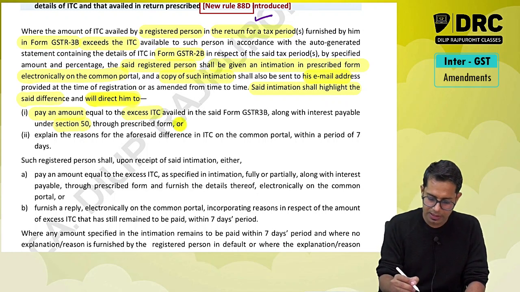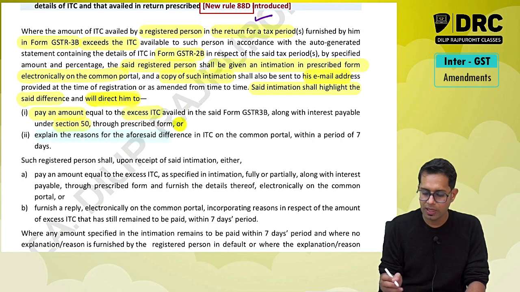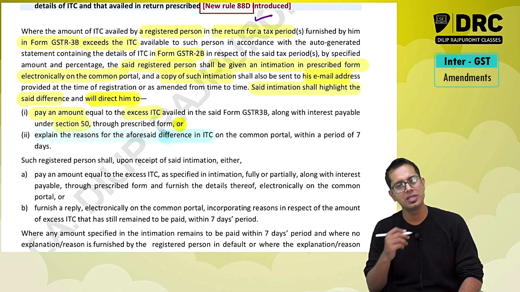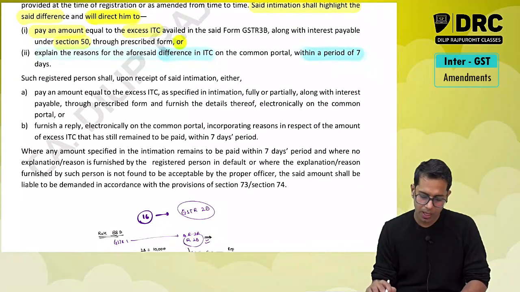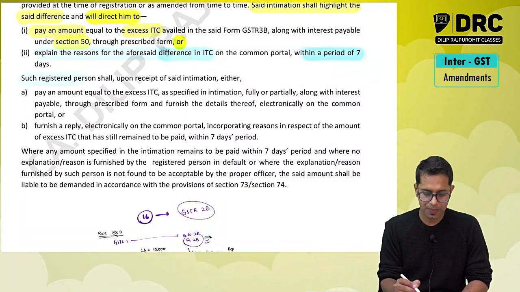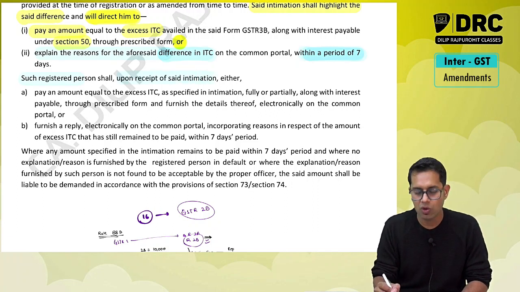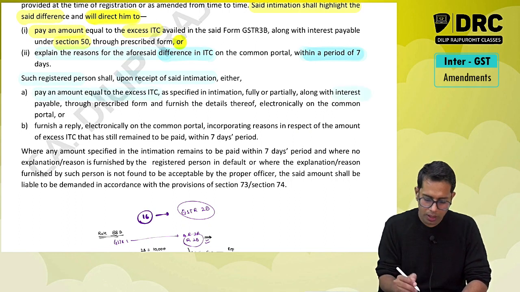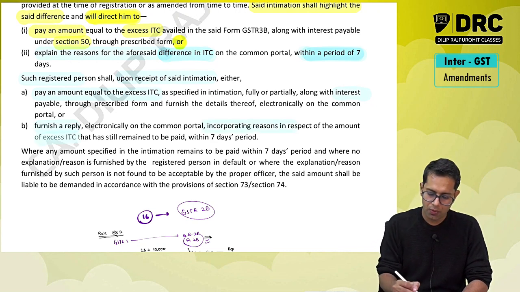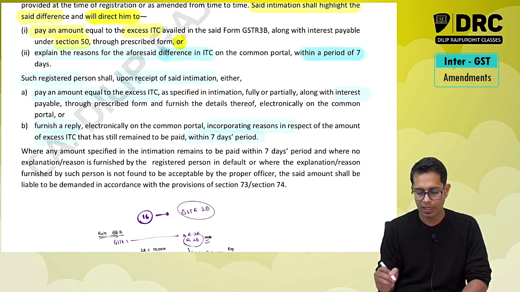or explain the reasons, or what, sir? It will ask you to explain the reasons for the aforesaid difference. Why is there a difference? Now this you have to give within 7 working days. Such a registered person, I am a registered person who has received the intimation, upon receipt of intimation shall either pay an amount equal to excess ITC along with interest, or furnish the reply incorporating the reasons for excess ITC within 7 working days.